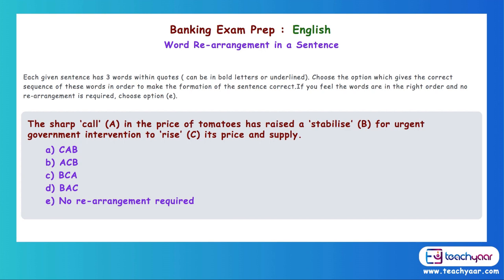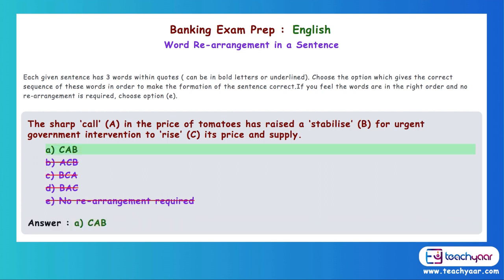For urgent government intervention to, B has come there, to stabilize its price and supply. So the answer is CAB. So when you did the first word, and you know that the C word is supposed to go there in the first place, if you look at the options, you actually know your answer. But we just went through the whole sentence. You should go through the whole sentence to verify and check that you have done the right thing.